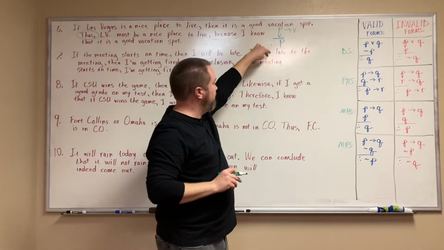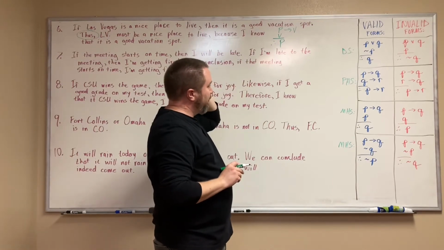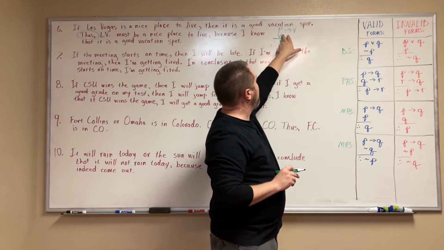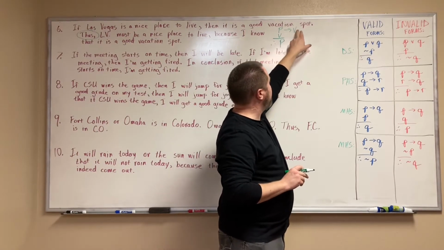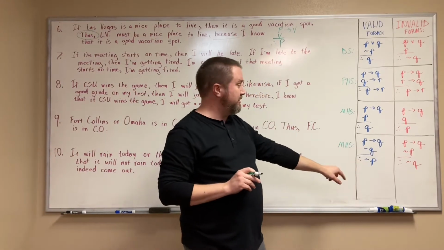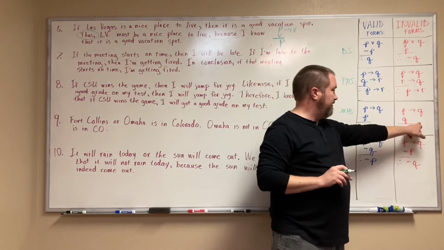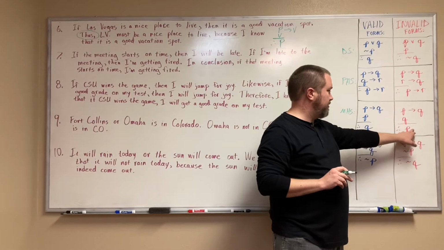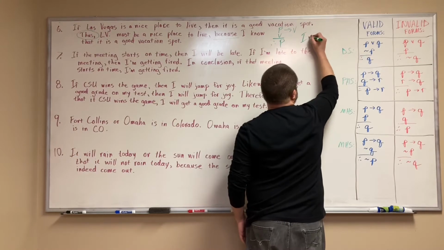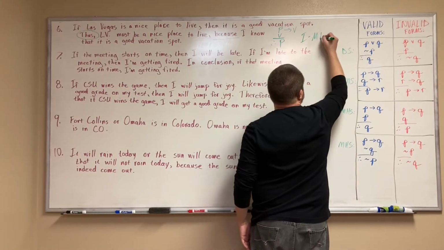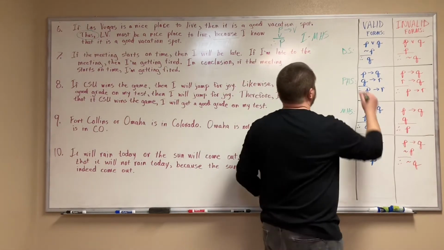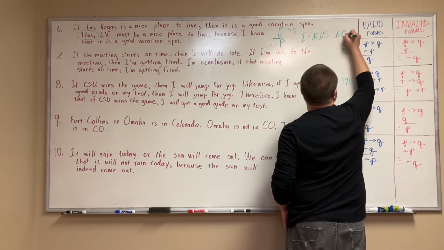So it looks like a mixed hypothetical syllogism. We have one conditional and then 2 simple propositions. So let's go over to a mixed hypothetical syllogism where we're stating in the second premise the consequent. So we're affirming the consequent, which is our fallacy right here. If P, then Q, Q, conclusion P. That looks like it's invalid. So it is an invalid mixed hypothetical syllogism, and the fallacy that we're committing is affirming the consequent.